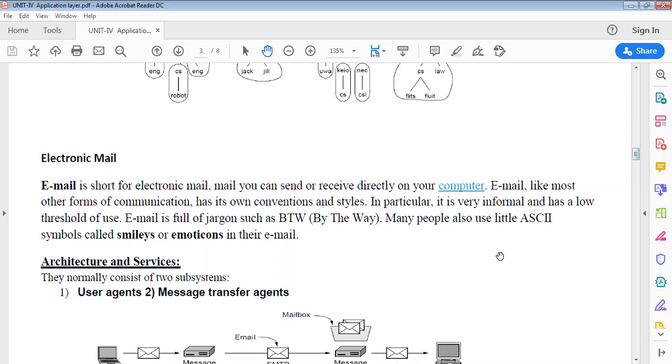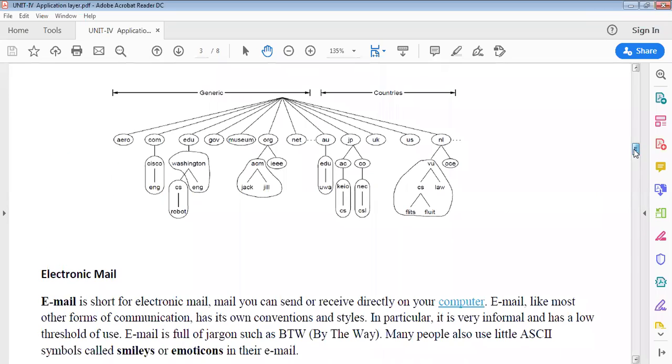From the exam point of view, or from the interview point of view, they may ask you what DNS is and what is required, or what the resolver is, or what the task of the resolver is. So these are very important things that you need to remember.